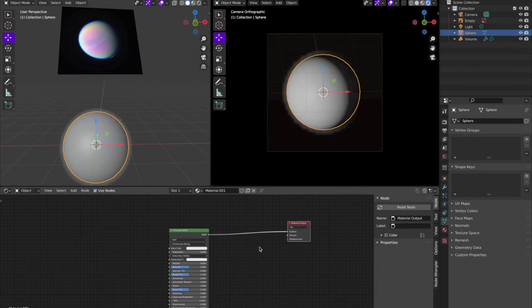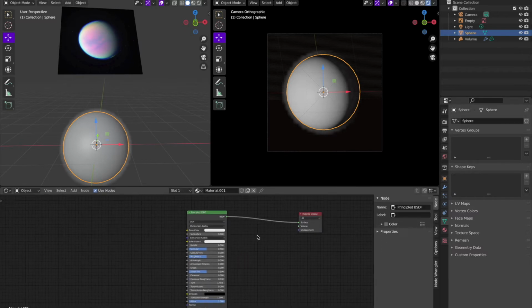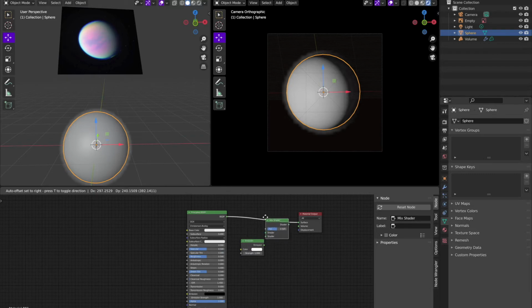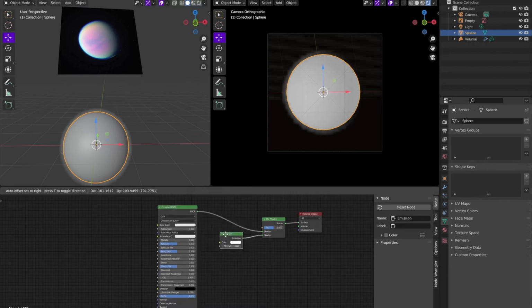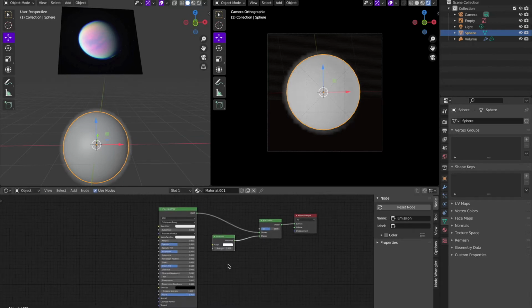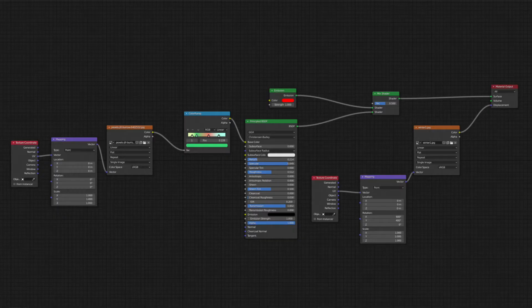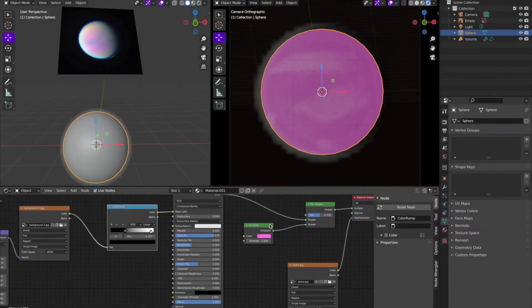And now it's time to play around with the shading of the space object. So I added in an emission shader and a mix shader like I did with the other tutorial. And I want to see how it will look combined. And you can pause here for the entire node setup. It's a short tutorial, so I didn't think you'd want to see all that. It gets a little complicated, but still pretty simple.